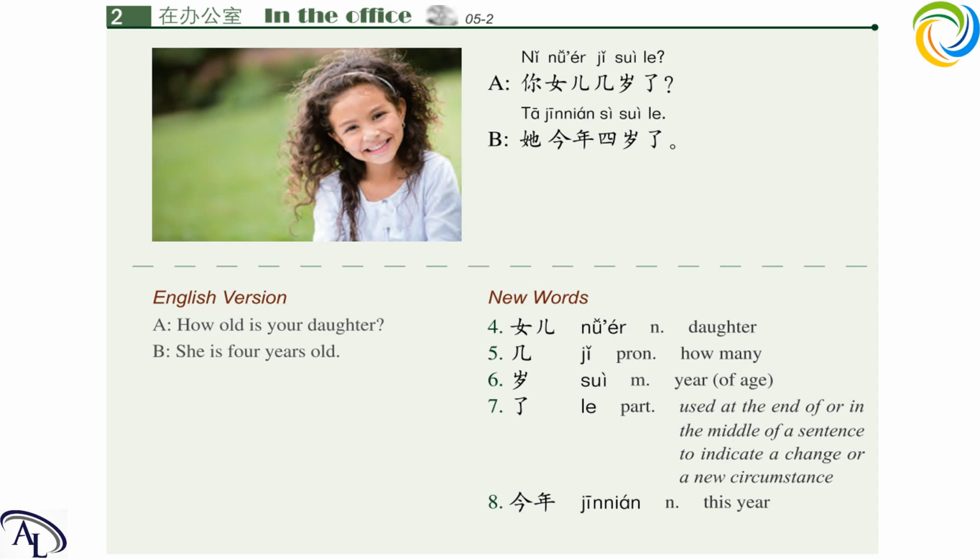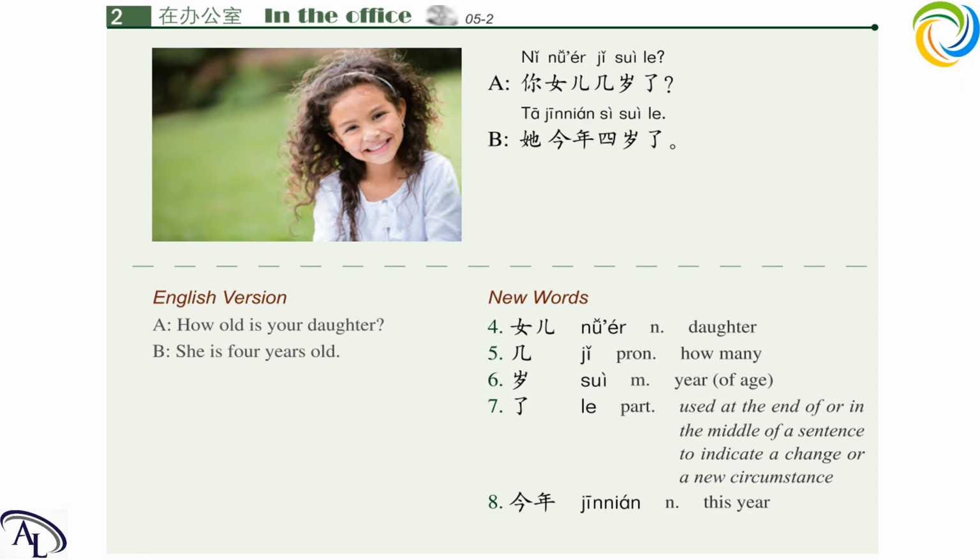So we can see here is a way to ask age. Who plus 几岁了 is the structure, and the answer is who plus number plus 岁了.